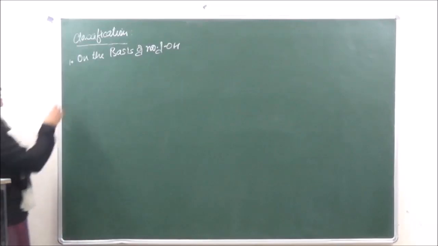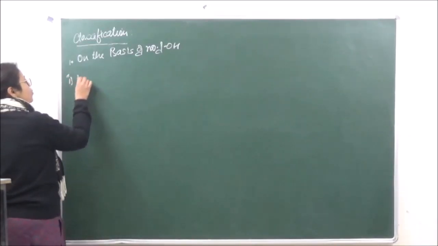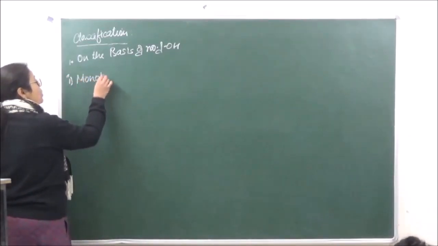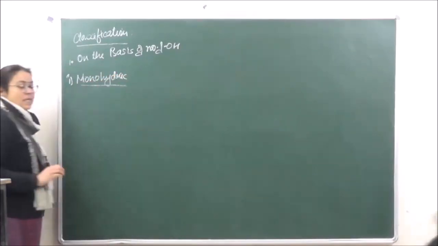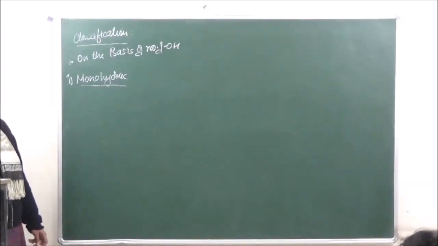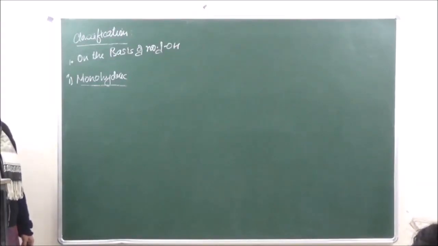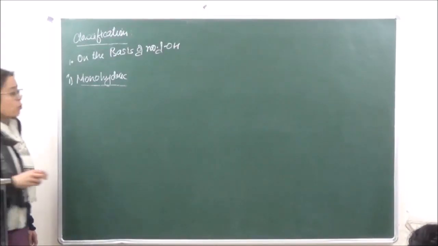On the basis of this, they are classified into monohydric alcohols. Monohydric, mono means one, so it is going to have one OH group.